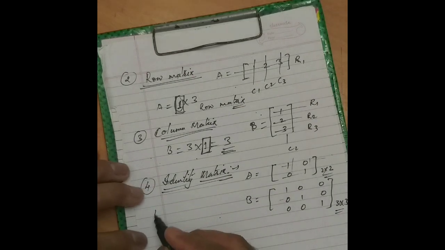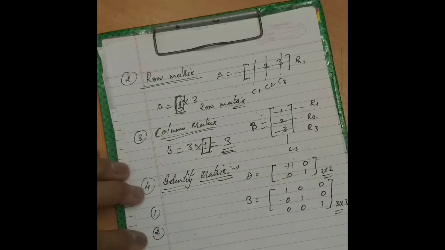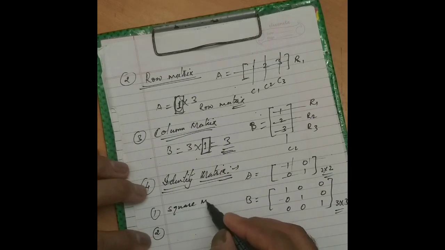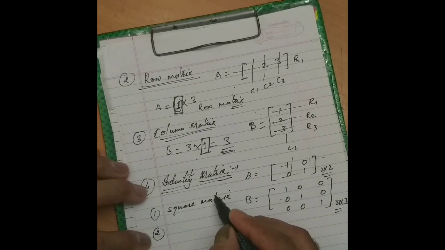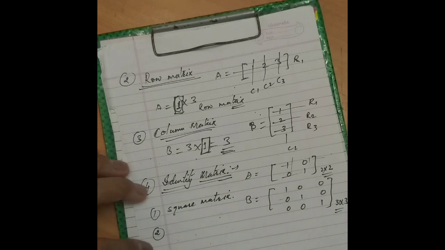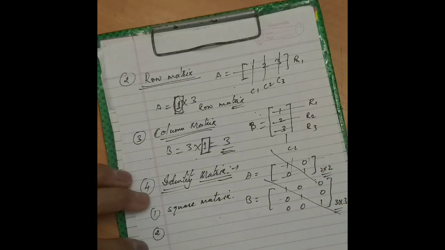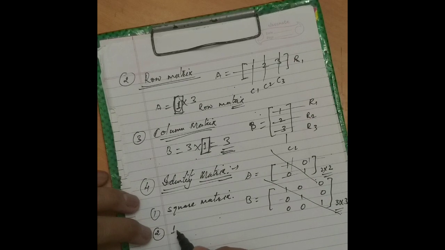There are two things for any matrix to be an identity matrix. The first thing is that the matrix must be a square matrix, and all the elements on the diagonal must be identical, that is, one only.